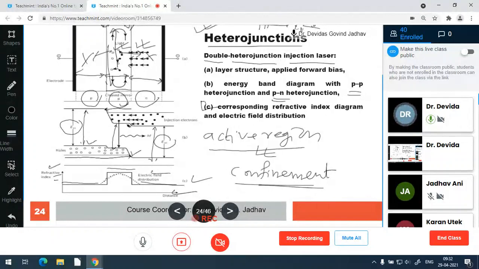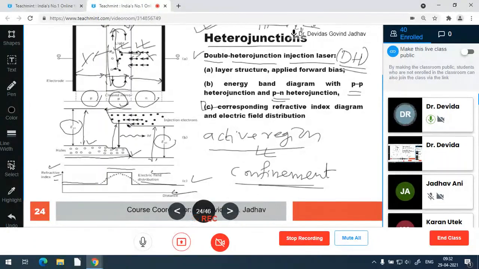And to make it more and more effective or efficient, the double heterojunction structure is used. Double heterojunction, DH in short. What is there in the DH structure? The band gap energies are adjusted.